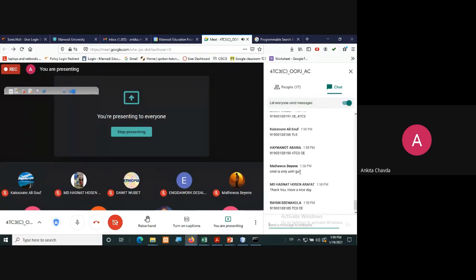Yes, CMD is only until GUI, right? Once you are comfortable with a GUI, then no need to go for CMD. Correct.